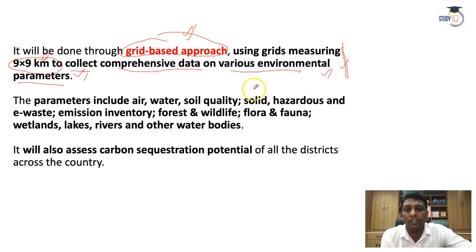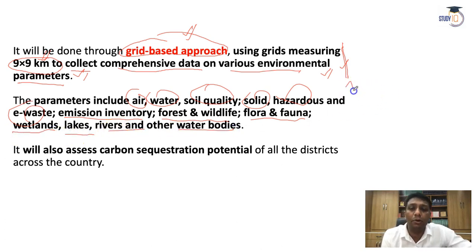What parameters will we check there in these 9 into 9 kilometer areas? So parameters include the air, water, soil quality, solid hazards and e-waste, emission inventory, forest and wildlife, flora and fauna condition, wetland areas, lakes, rivers and other water bodies studies. And apart from this, we will also assess the carbon sequestration potential in this area.